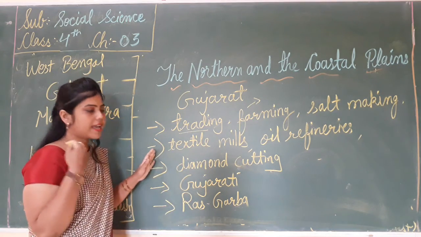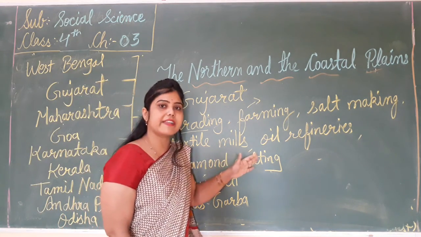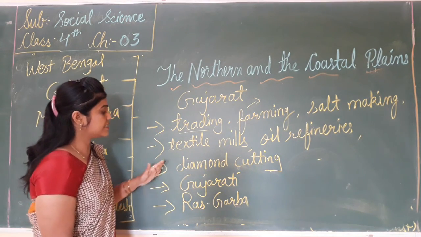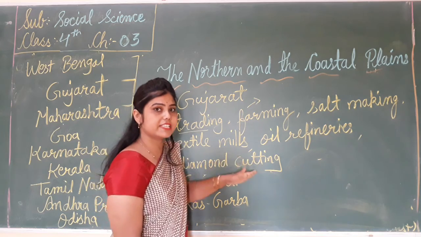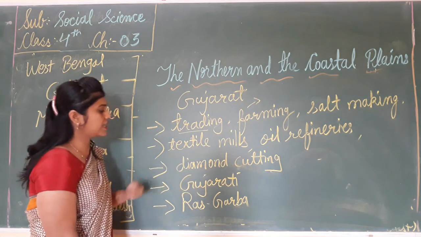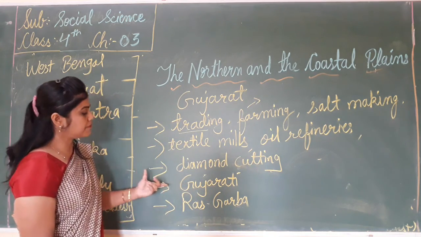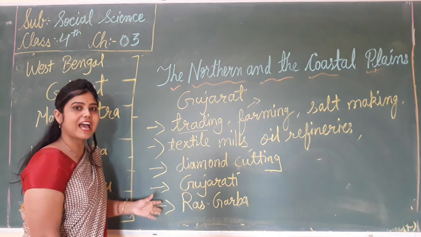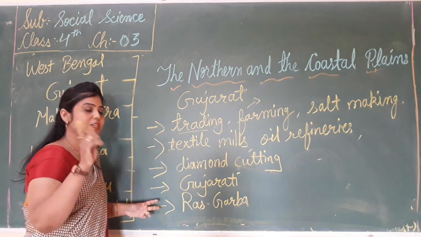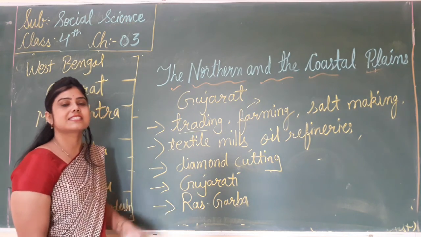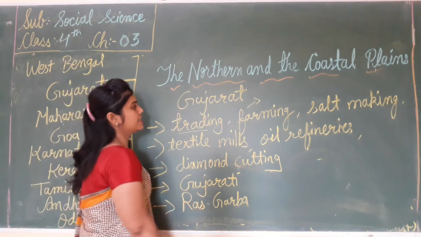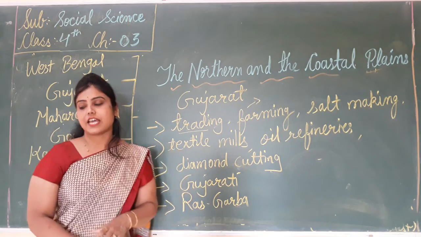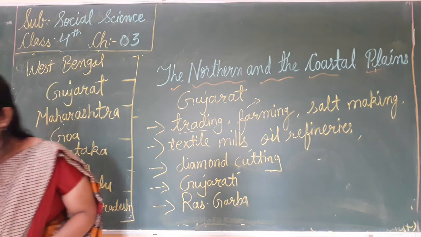And there are many textile mills, oil refineries in Gujarat. And there is a diamond cutting center in Gujarat, and most people speak Gujarati. And which is the popular folk dance of Gujarat? Yes, good. That is the Ras Garba. Okay? And some people are also engaged in dairy farming.